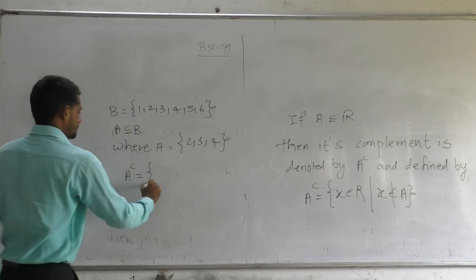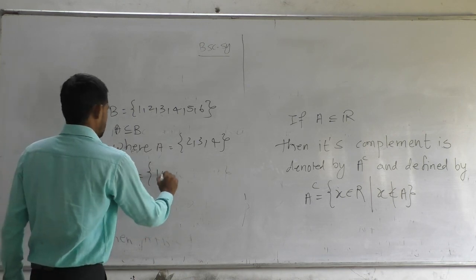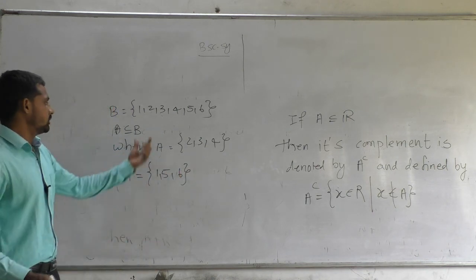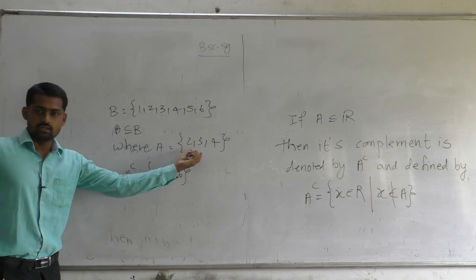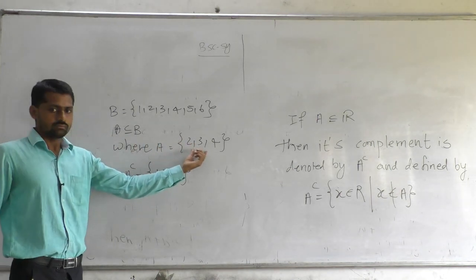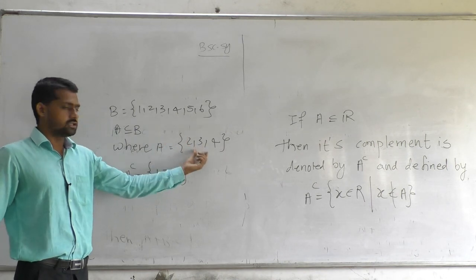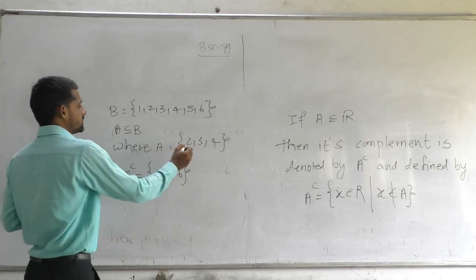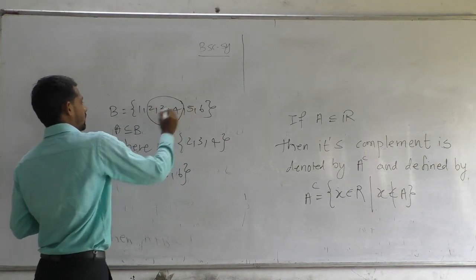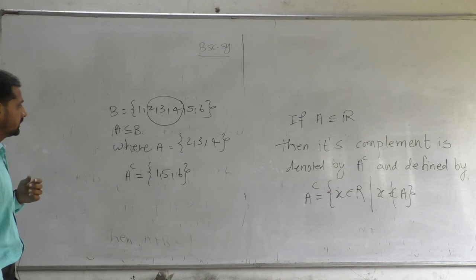A complement is {1, 5, 6}. A complement is x belongs to B such that x does not belong to A. All numbers of B which do not belong to A. So excluding these 2, 3, 4, all the elements 1, 5, 6 belong to the A complement.